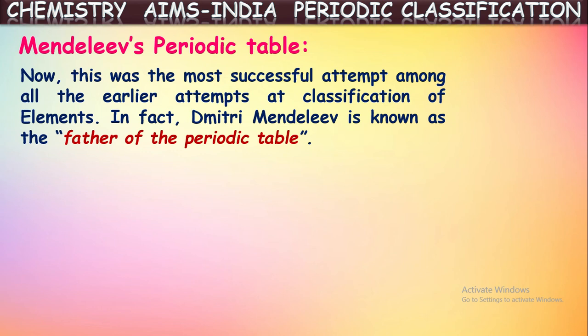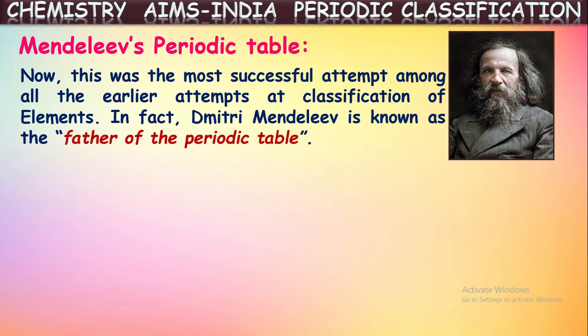In fact, Dmitry Mendeleev is known as the father of the periodic table. Yes, the first periodic table was proposed by Mendeleev. The scientists before him tried to classify the elements, but they did not give the periodic table. They tried to classify the elements in some manner and gave different batches, but they were not able to classify the elements into a periodic table. But the first periodic table was given by Mendeleev. That is why we say the father of the periodic table is Dmitry Mendeleev.